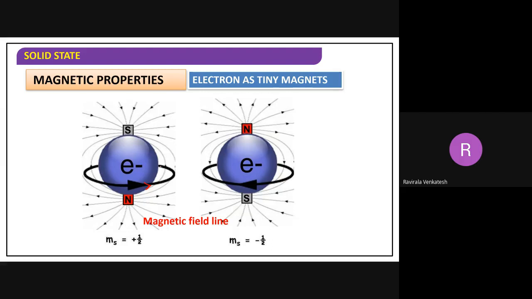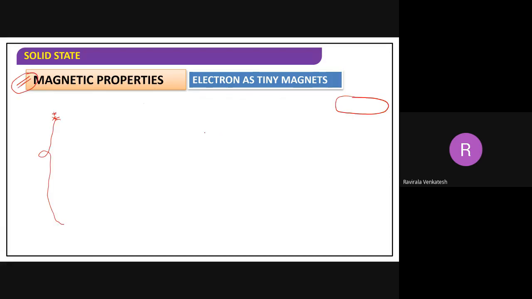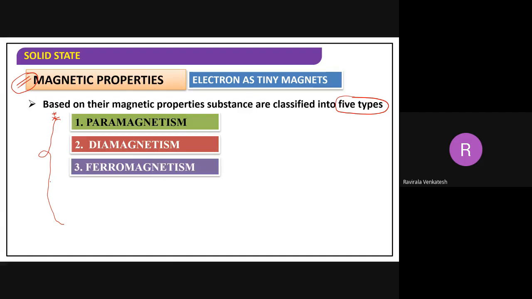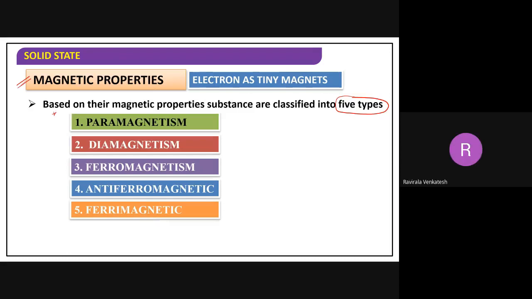They are moving like this. That is the reason this field is generated. Now, this field you are calling a magnetic field. Based upon this, we have classified how many types? Five types. For paramagnetic, electrons are aligned in the same direction, with unpaired electrons. If you have completely paired electrons, they are diamagnetic in nature.